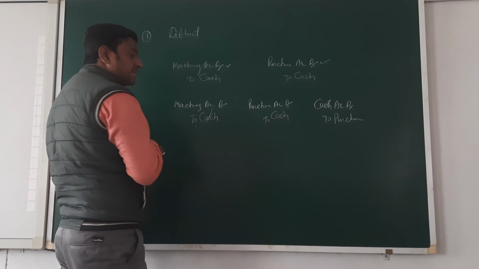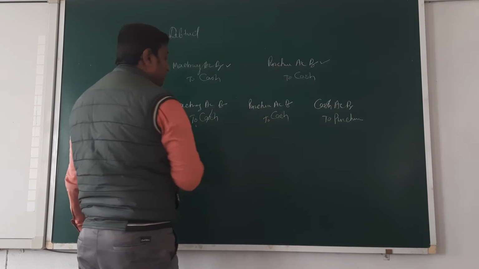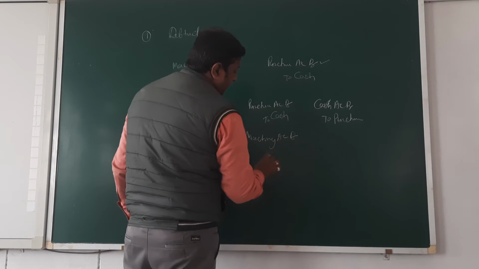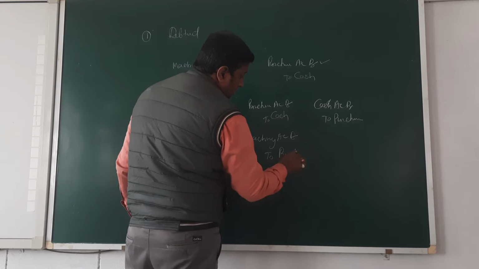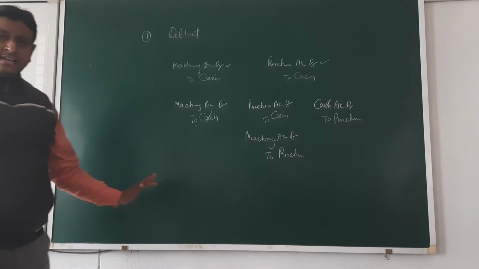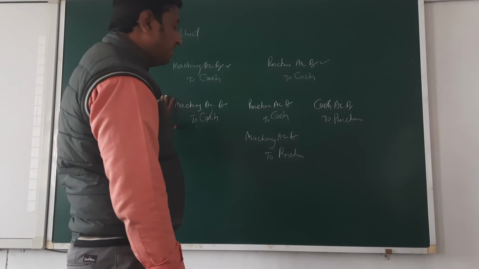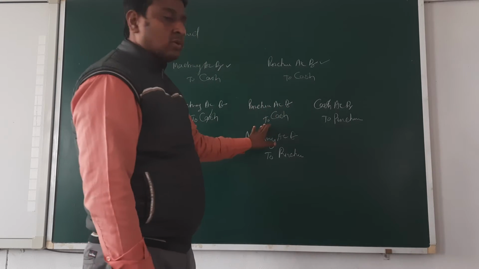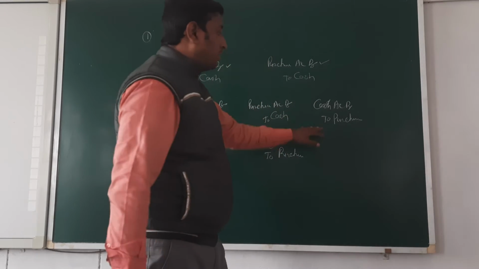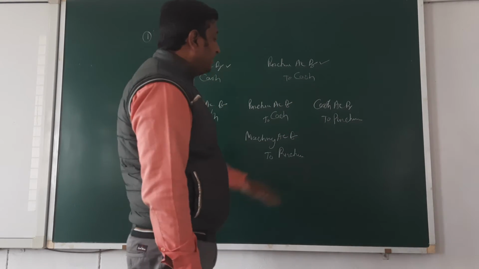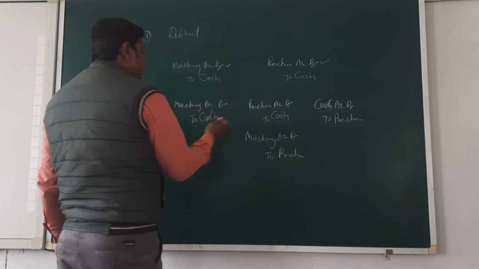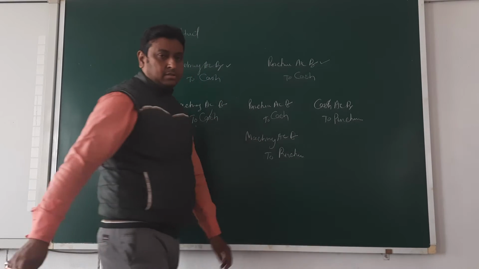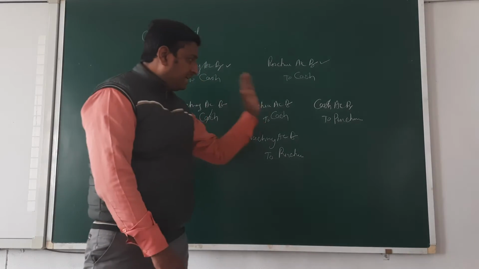This cash will cut with this cash, and its credit is the right entry, beta. Machinery account debit to purchase. Okay? Clear? First we enter the right entry, machine account debit to cash. Then the wrong entry, purchase account debit to cash. Then just the opposite of the wrong entry, cash account debit to purchase. And then the rectified entry: this cash is debit, this cash is credit, so debit and credit cut. And then machinery account debit to purchase. Okay beta? Clear? Machinery account debit to purchase.